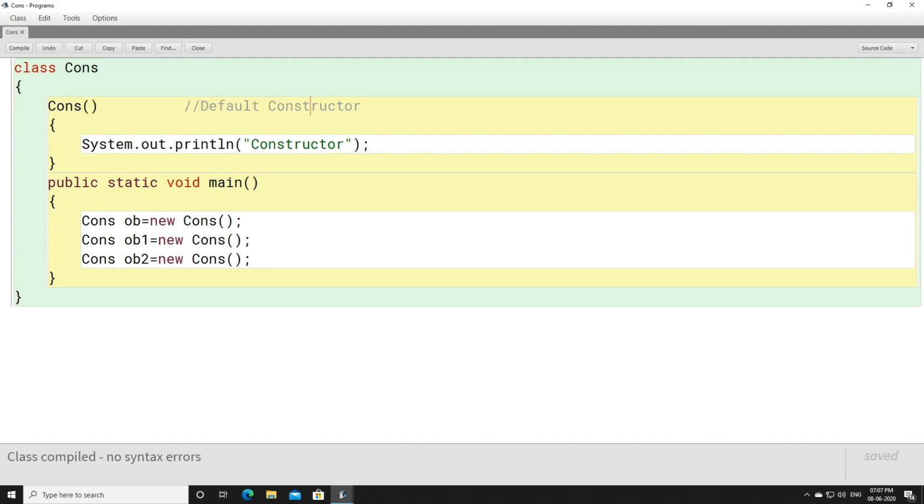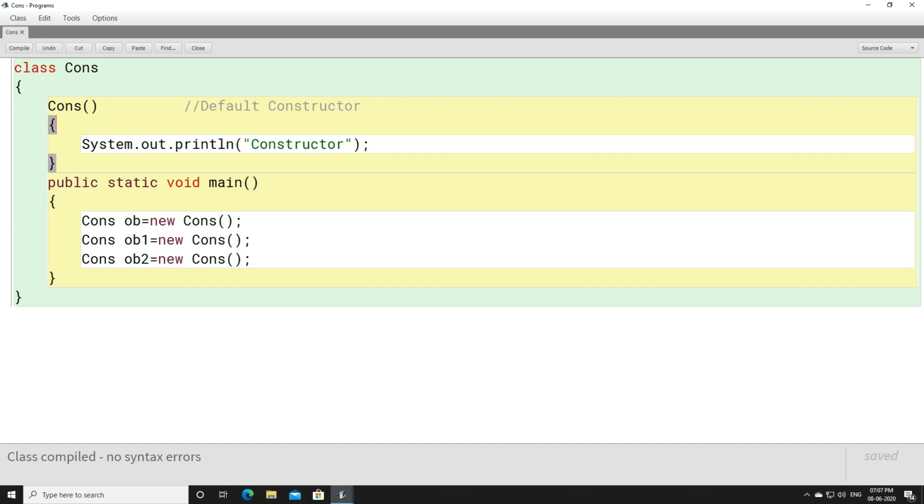Okay, now why have I written here default constructor? The reason is, this constructor does not contain any parameter. What do you mean by parameter? It does not contain int a or int b, double c, something like this. It does not contain any parameter. That is the reason it is called a default constructor. But do not worry, we will discuss both default constructor and parameterized constructor.